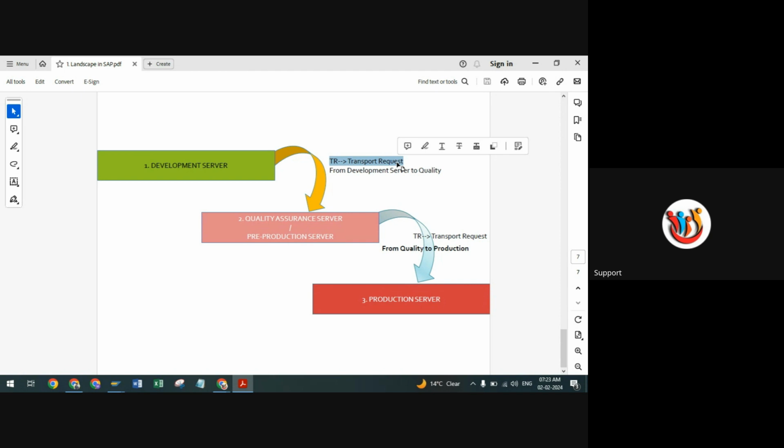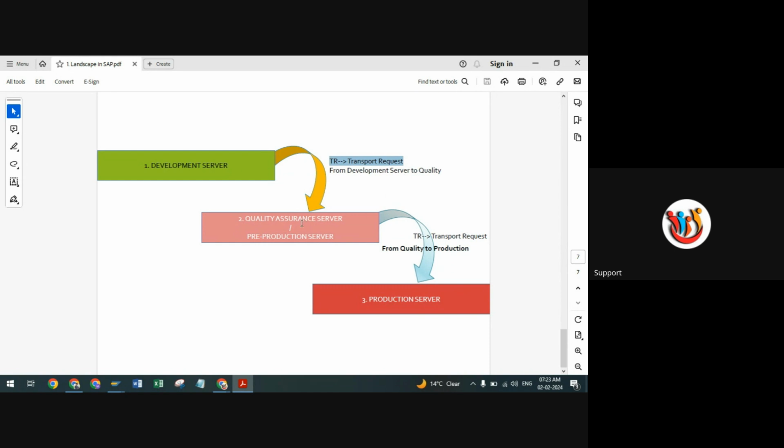I think most of Amir and Manoj are aware of that transport request number, but how it works in real time, I can show you at the time of the configuration part. All this information is transferred from one landscape to another by your basis team.